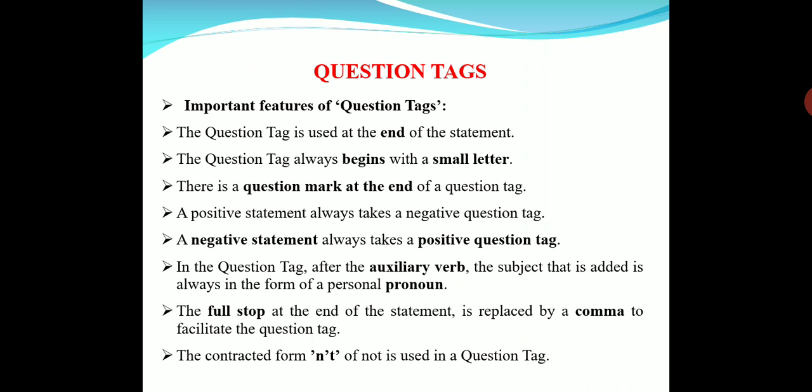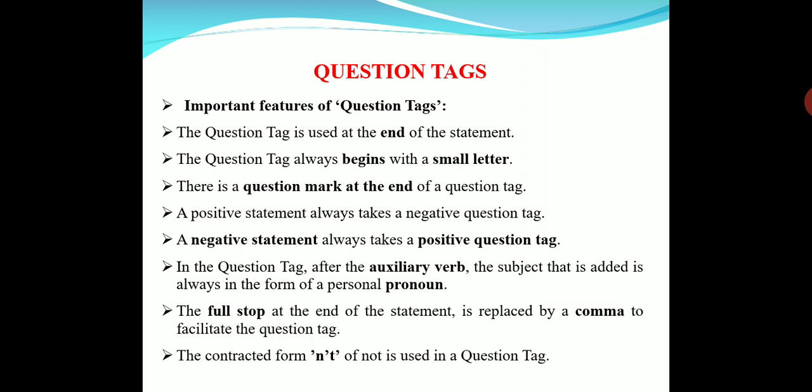So it starts with a small letter. There is a question mark at the end of a question tag. Previously it was a full stop, but here what comes at the end of the statement? It's a question mark. A positive statement always takes a negative tag. And negative statements always take a positive tag.